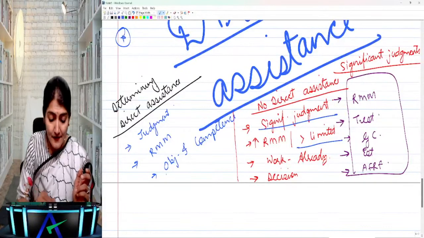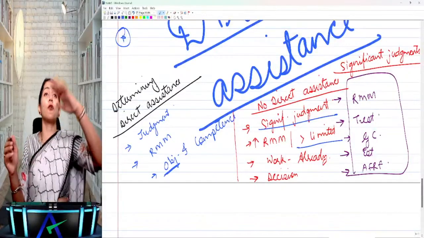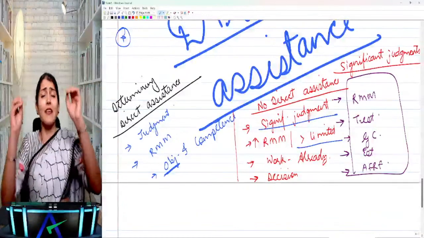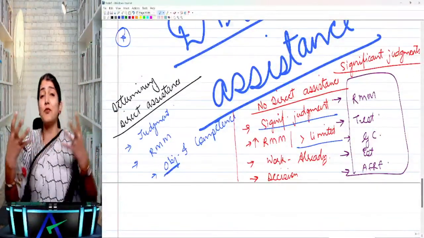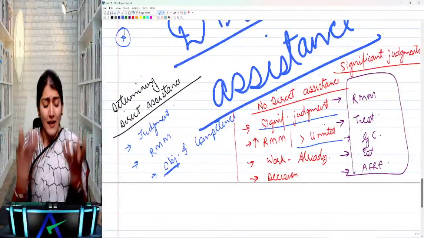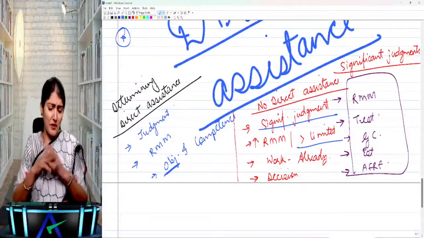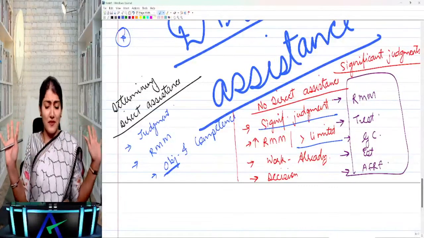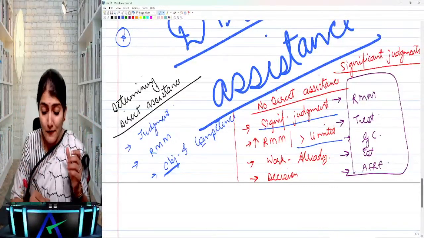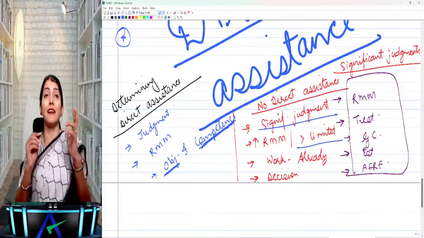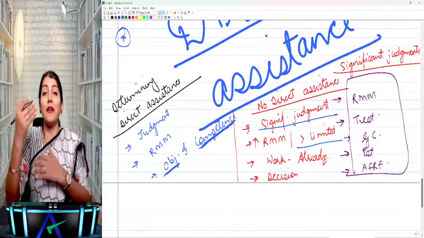Yes, so you say these internal auditors, they are not having a good organizational status, right? They are not having a say in the organization. TCWG is not involved in their employment or appointment. Then you say, no, I don't want to use the work of these internal auditors for taking direct assistance. And also you look into the competence of the internal auditors, whether they will be able to do the work or not.